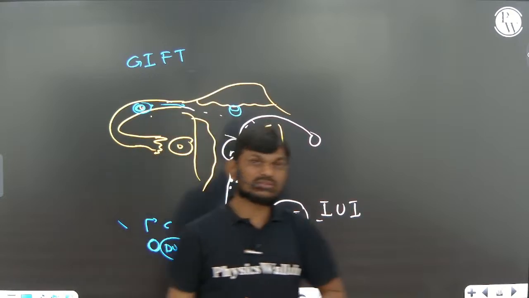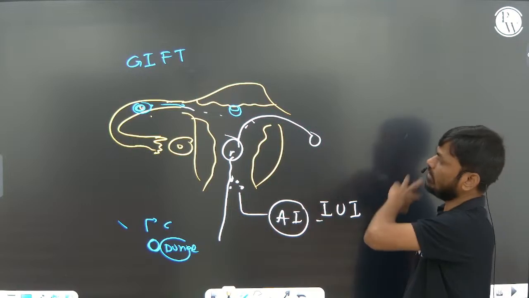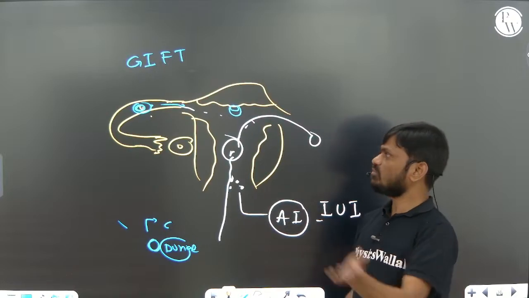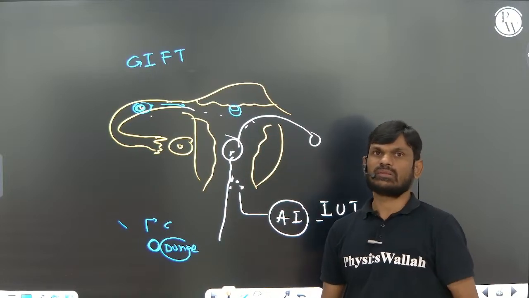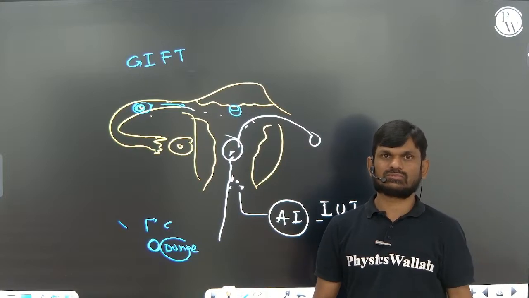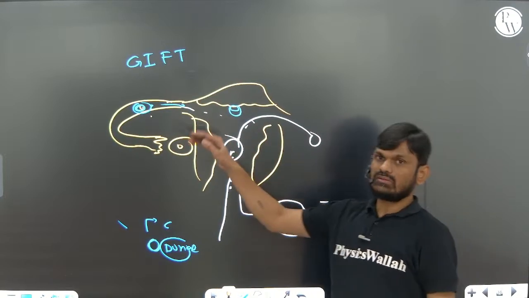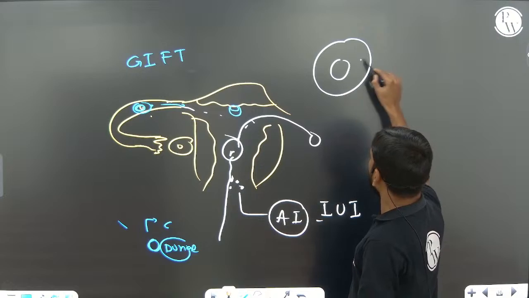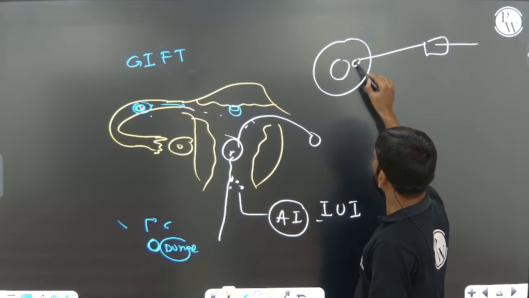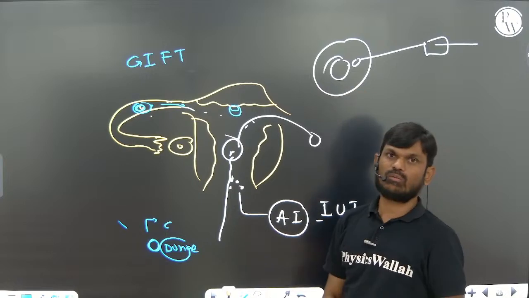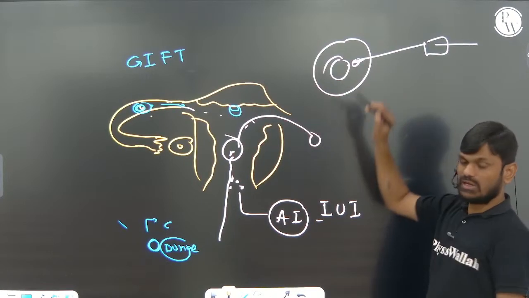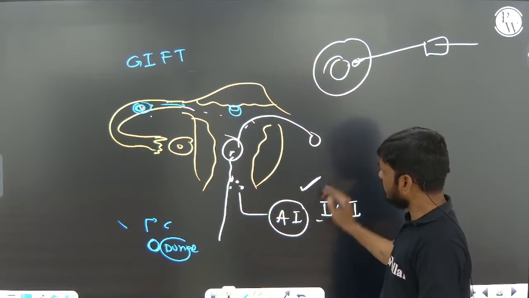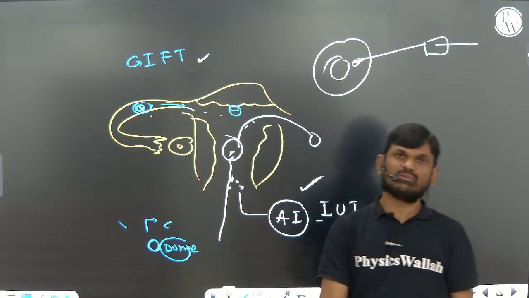So these are the in vitro techniques and in vivo techniques. Mostly they ask questions like: 8 cell stage transported into the fallopian tube, that is ZIFT. More than 8 cell stage into the uterus, the intrauterine cavity, that is IUT. And intracytoplasmic sperm injection, where we directly inject sperm into the egg or ovum. Those three come under in vitro fertilization. Artificial insemination and GIFT come under in vivo fertilization.